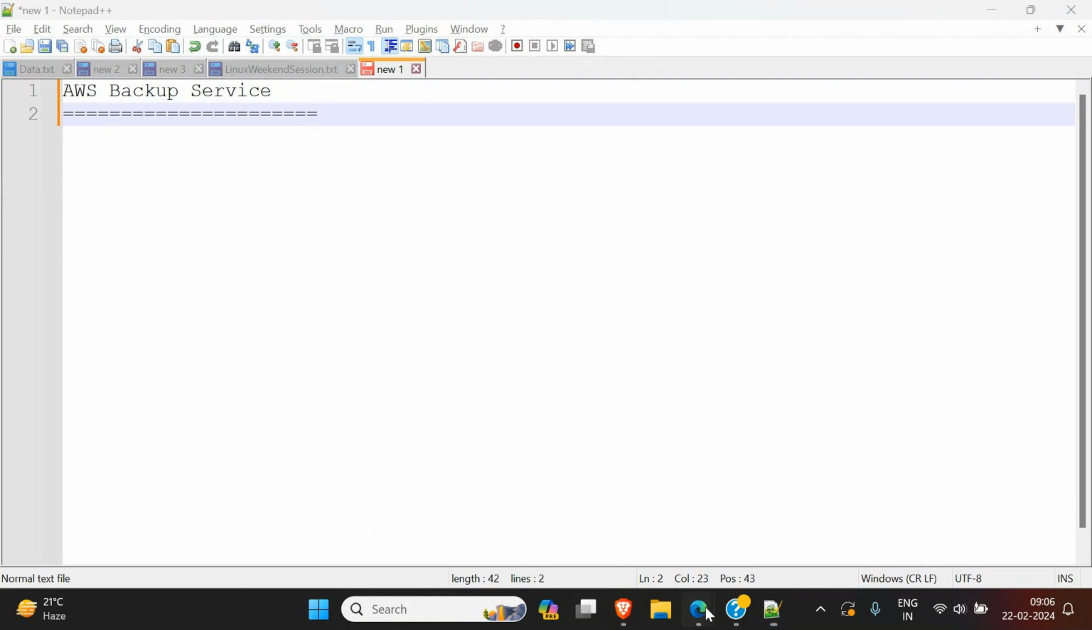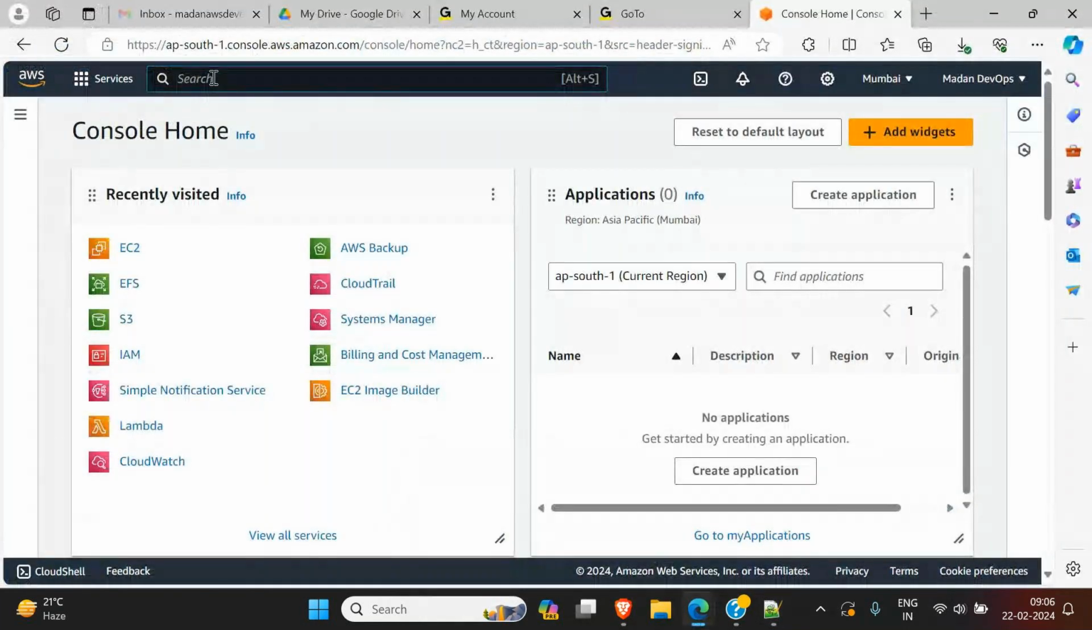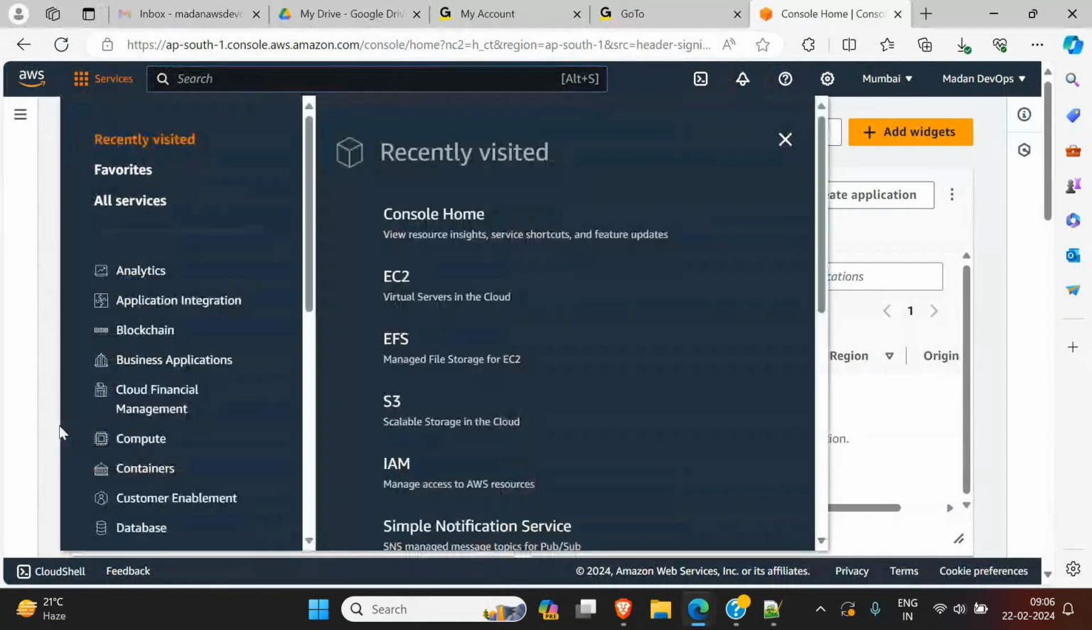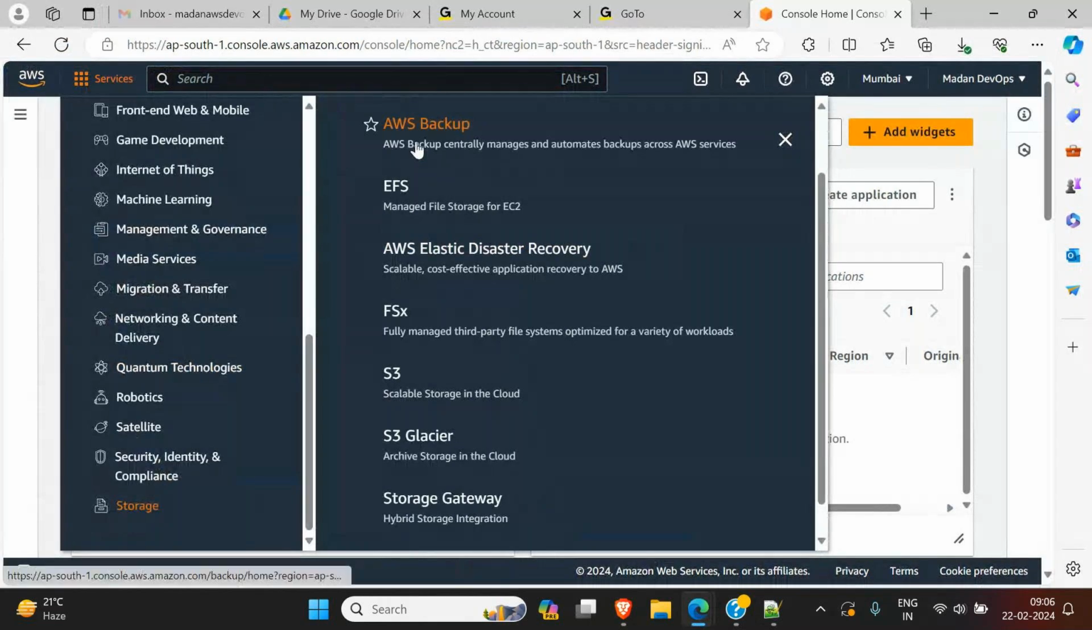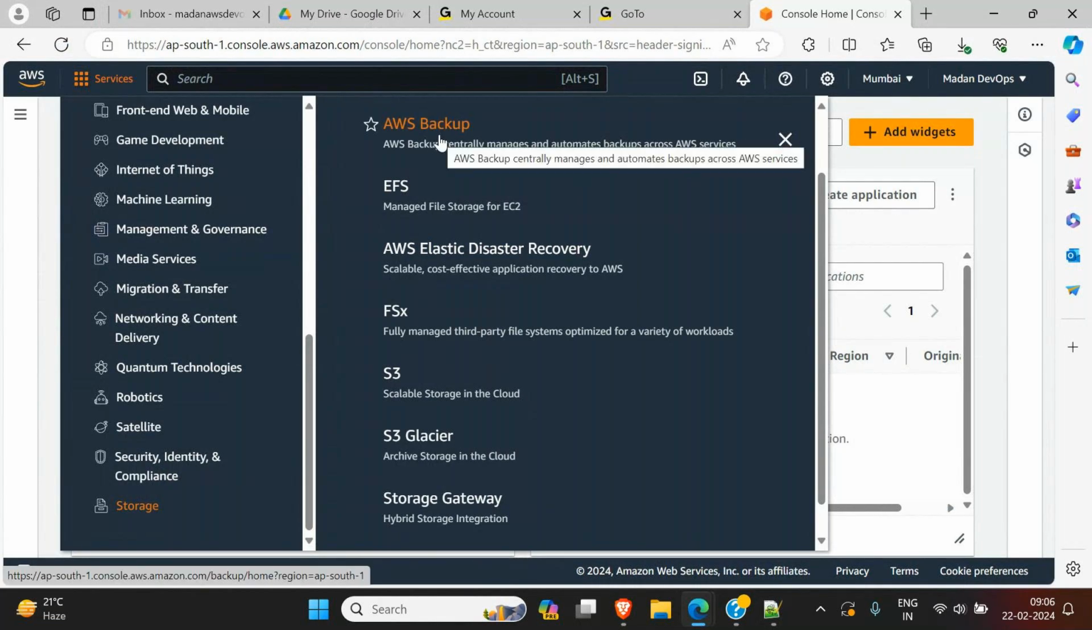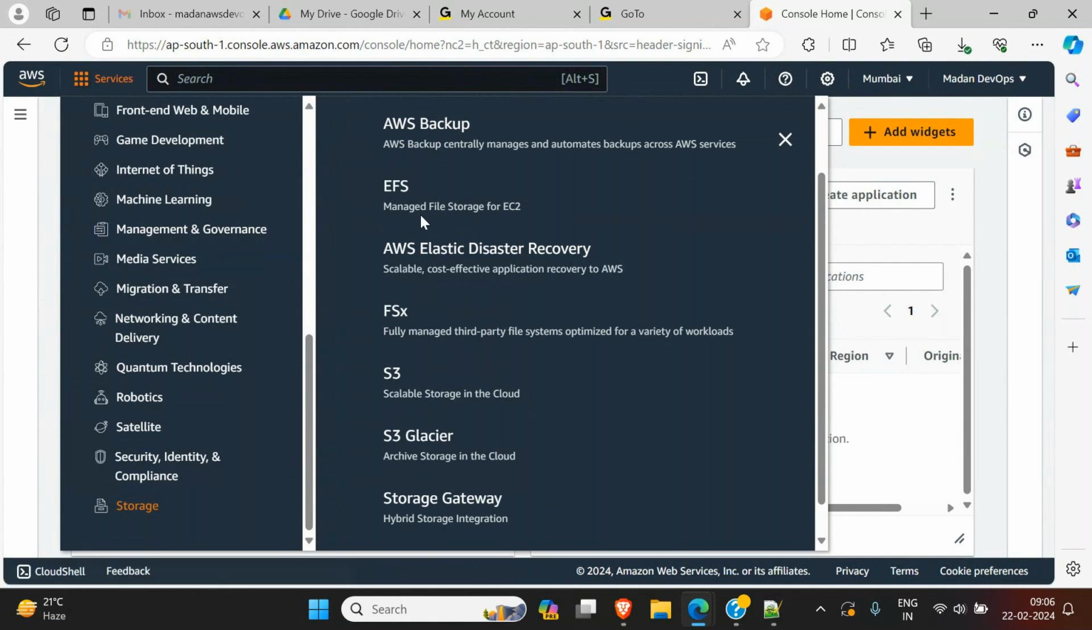Okay, so today I will try to explain what the AWS Backup service is. Where can we find it? When you log in here, go to Services, then Storage, and on top you will see AWS Backup. AWS Backup centrally manages and automates backups across AWS services. So it will take backup of any resource. If you want to take a backup of your volume, which is nothing but your hard disk, or a backup of your EFS, assuming EFS contains some data, you can do those things using Backup.